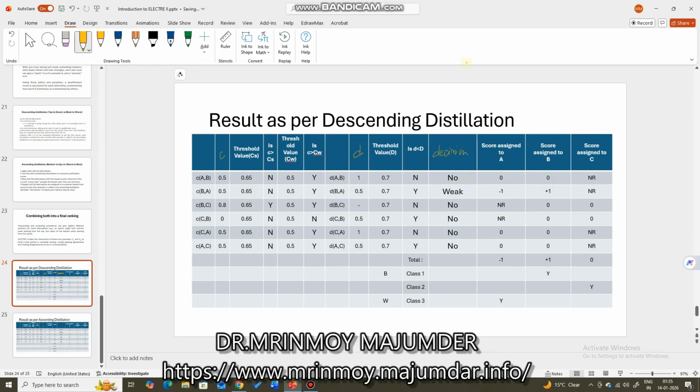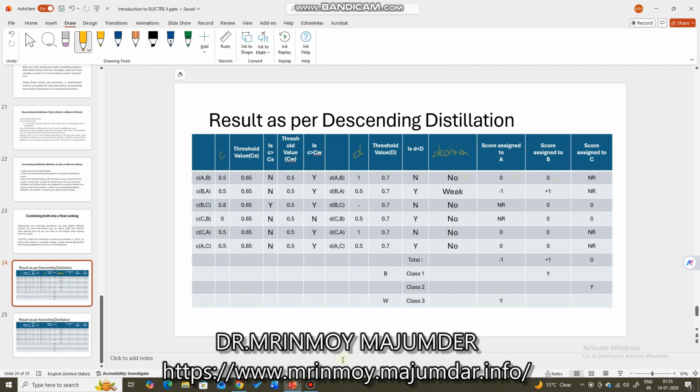So the score assigned to A is 0, score assigned to B is 0, everybody is 0. And score assigned to C doesn't matter because we are comparing only between A and B. So in case of weak outranking between B and A, you see B weakly outranks A, as I have discussed earlier.